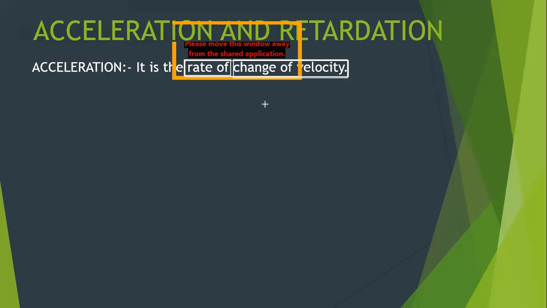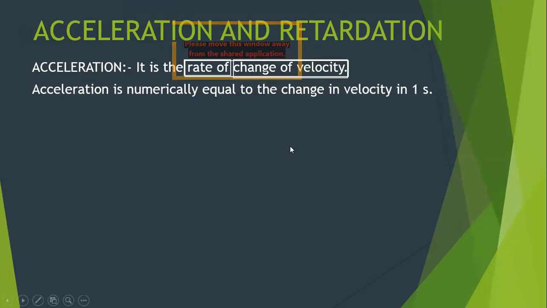Okay, means how much is the change in velocity taking place in 1 second, because we measure time in seconds. So acceleration is nothing but the change in velocity in 1 second. Exactly. So numerically, acceleration is equal to the change in velocity in 1 second. That is how you have to understand acceleration. How much is the velocity changing in 1 second?